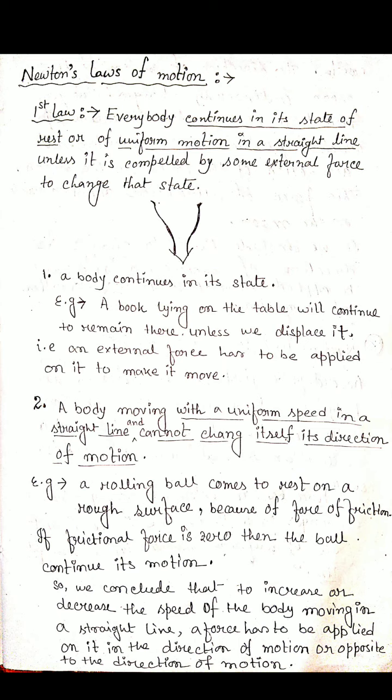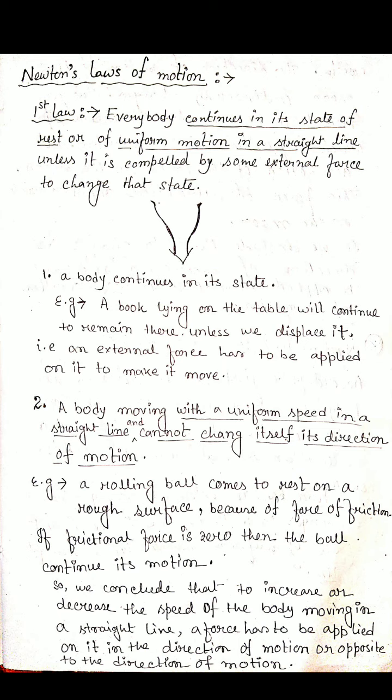It will continue in its motion. But one factor applies on it, that is the force of friction. That means one force is applied on it, whether in the direction or in the opposite direction. We know that the frictional force acts in the opposite direction of the motion. But if no friction is there, then that ball continues in its motion in a straight line.